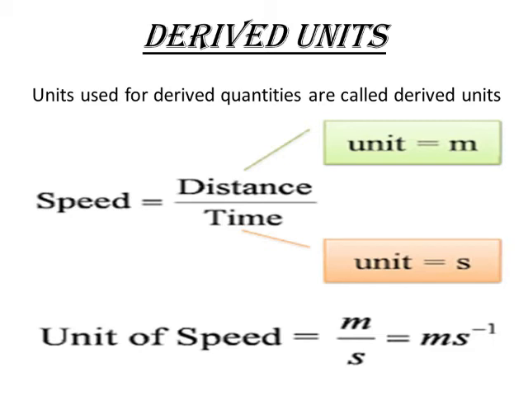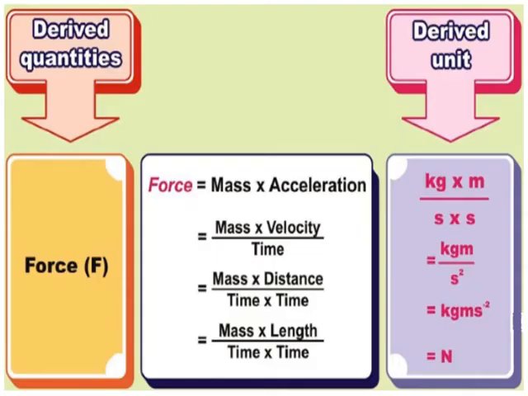You can see an example of speed. Speed is a derived quantity, and the formula for speed is equal to distance per unit time, whereas distance is a base quantity that is measured in meters, and time is also a base quantity that is measured in seconds. So when we replace this formula in terms of its units, the unit of speed comes out to be meter per second. Another example of a derived quantity is force. The formula for force is equal to mass into acceleration. Acceleration is not a base quantity, so we try to replace it in terms of base quantities.